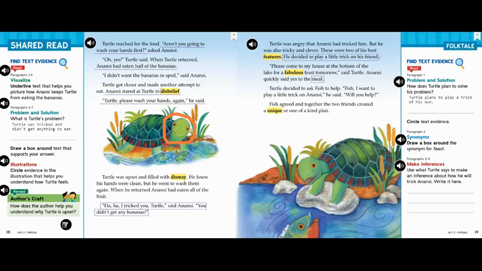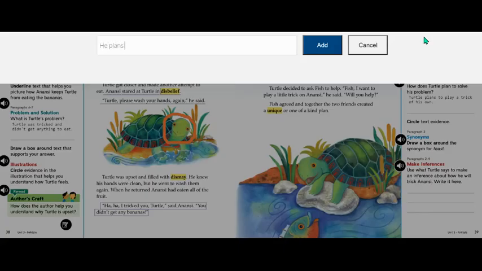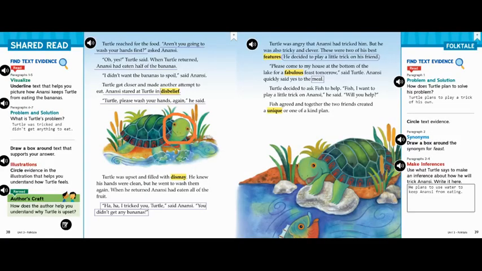So I can infer that Turtle is going to use food and water to trick Anansi. Let's write that on the line. He plans to use water to keep Anansi from eating. Go ahead and write that on the line. Let's turn the page and keep reading.